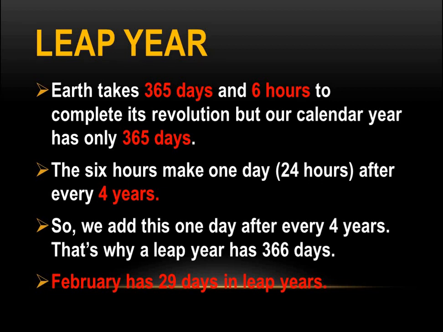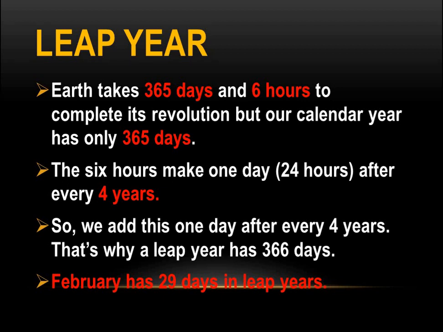The leap year has 366 days instead of 365, and February has 29 days instead of 28. And how is it formed? The extra 6 hours we add every year, and after 4 years it becomes one day that we add, and we make a leap year.